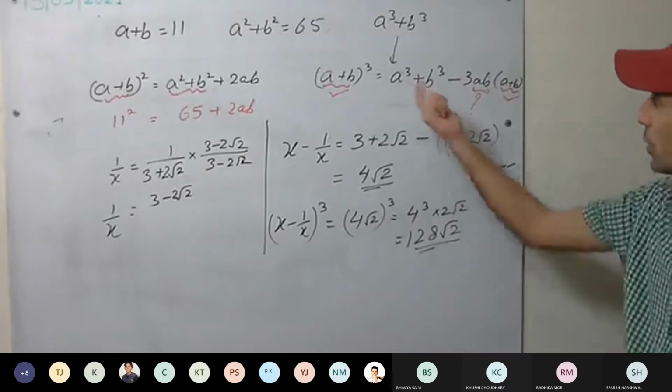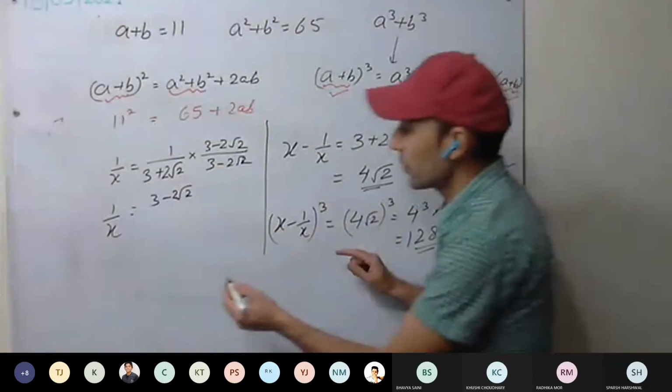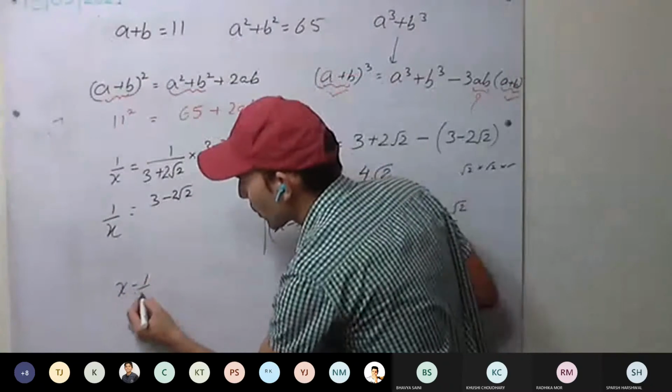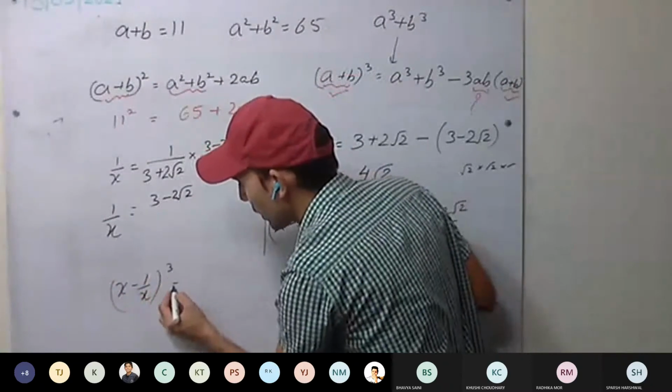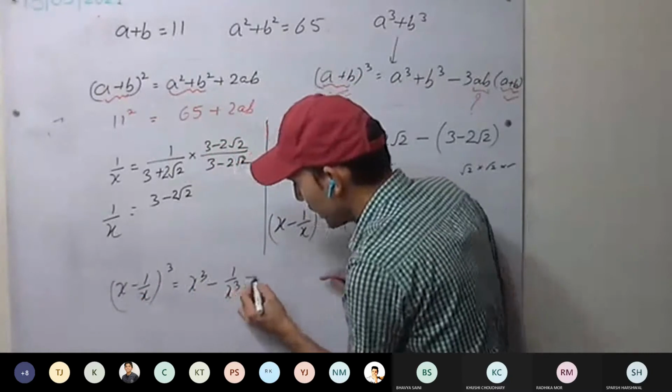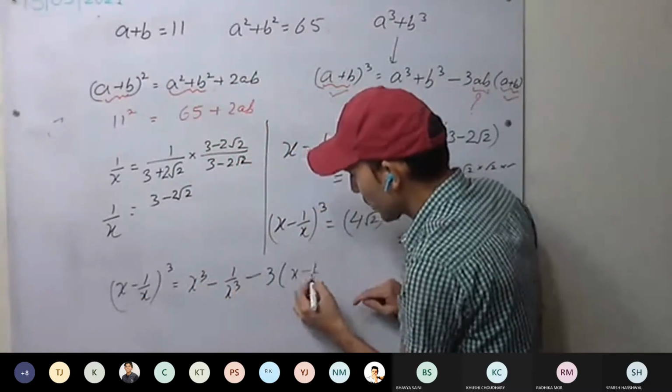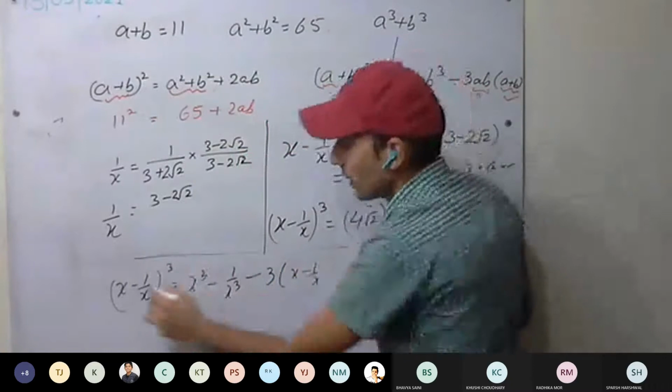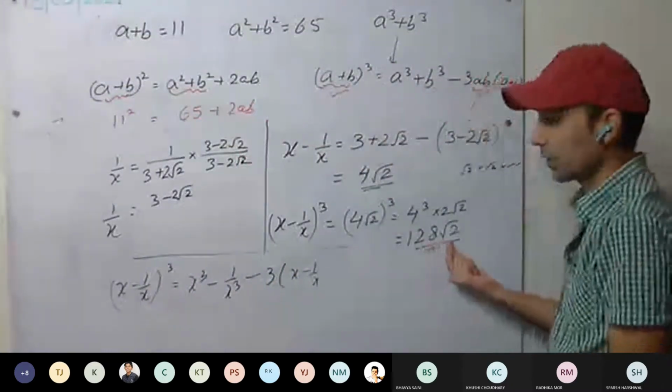Now use the identity. As you already know, x minus 1 upon x, the whole cube, equal to x cube minus 1 upon x cube minus 3x minus 1 upon x. This you all know. This is 128 root 2.